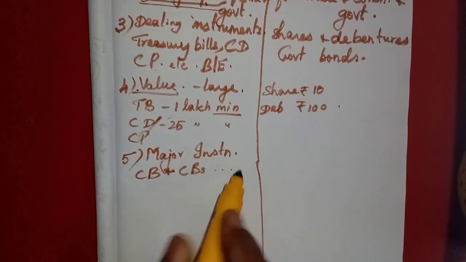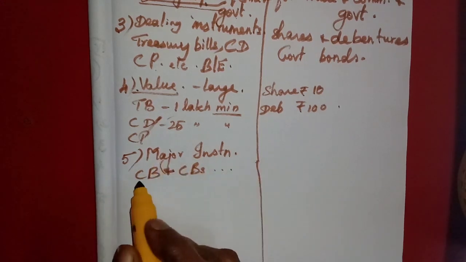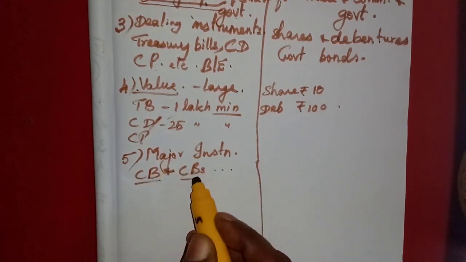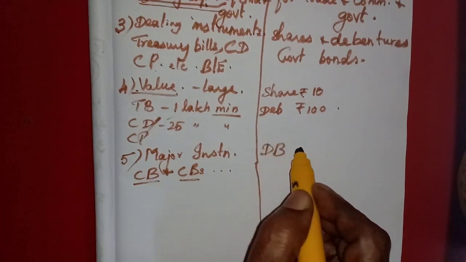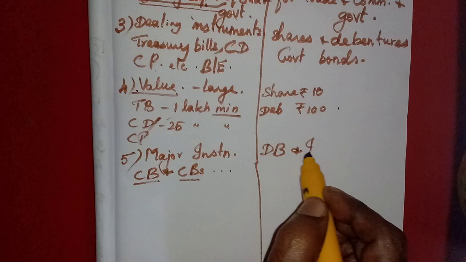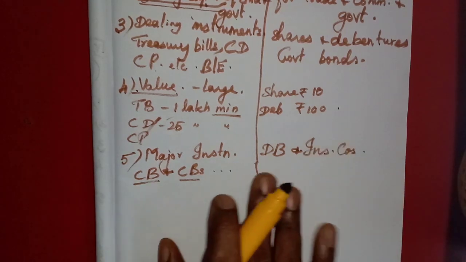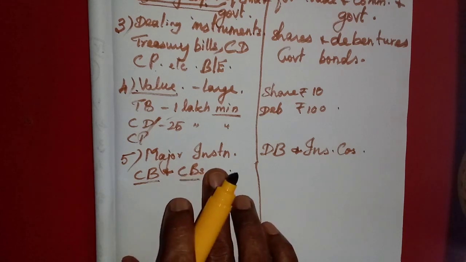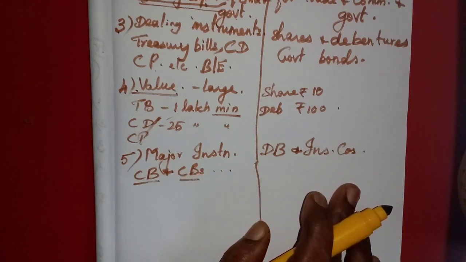They are the major institutions in money market. Here, development banks and insurance companies play a major role in the capital market.